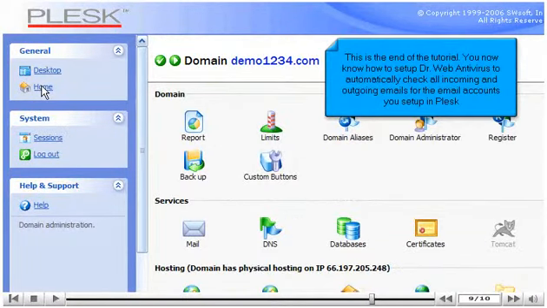This is the end of the tutorial. You now know how to set up Dr. Web Antivirus to automatically check all incoming and outgoing emails for the email account you set up in Plesk.